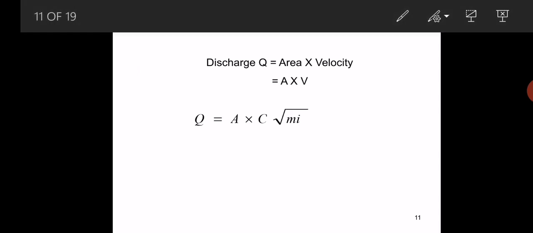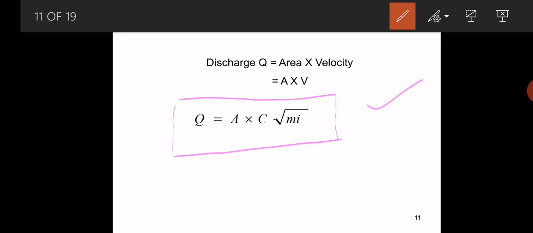Then discharge is equal to area into velocity. Here velocity becomes C into root M i. So the discharge for open channel flow according to the Chezy's formula becomes Q is equal to A into C into under root M i. This is the discharge formula according to the Chezy's formula.